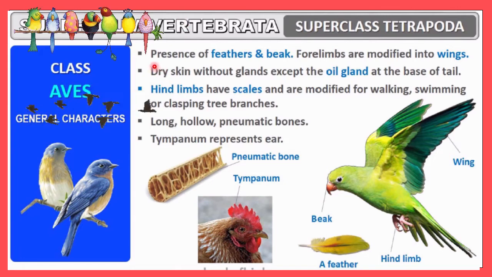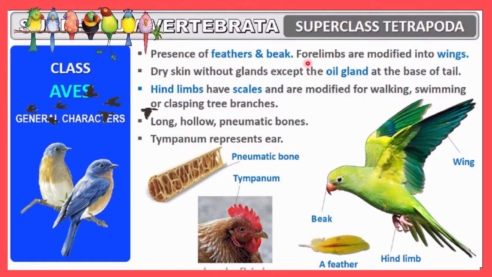First of all, there is the presence of feathers. This is a very unique feature. On observing these structures, we can definitely say that this is a bird. You can see here these are all colorful feathers. That is the identity of the birds. The presence of feathers and a beak is a unique feature of this organism.